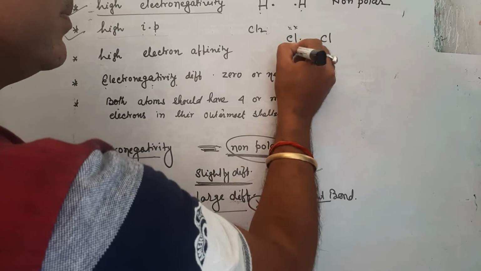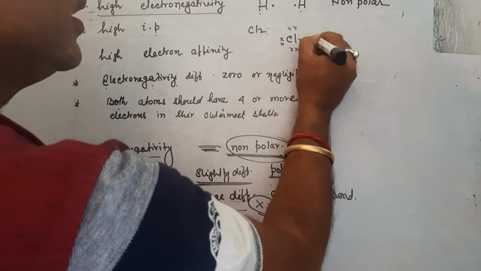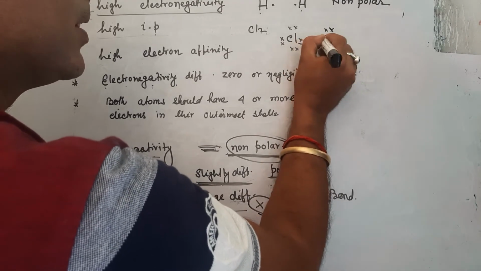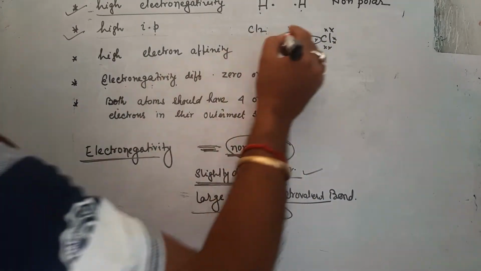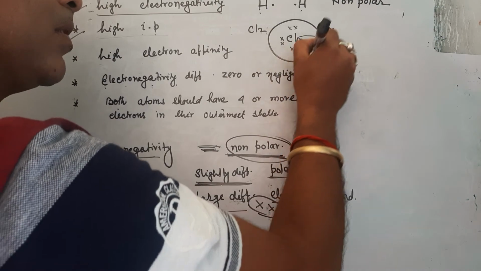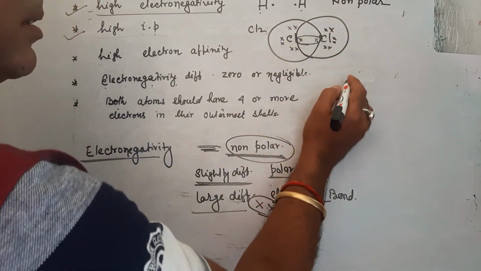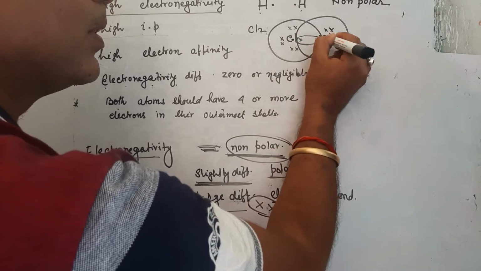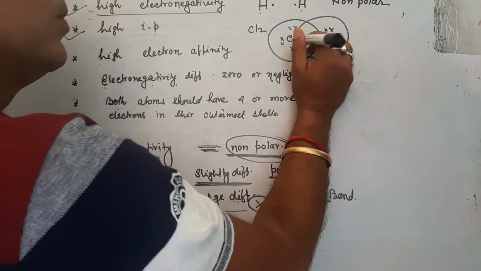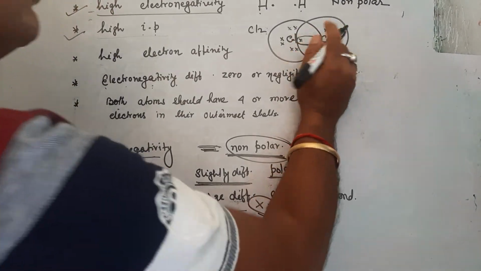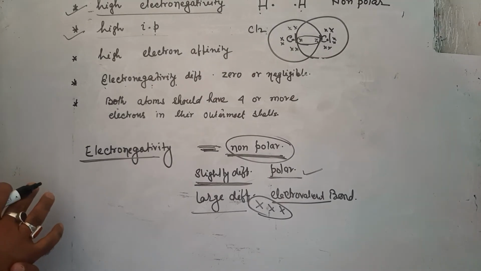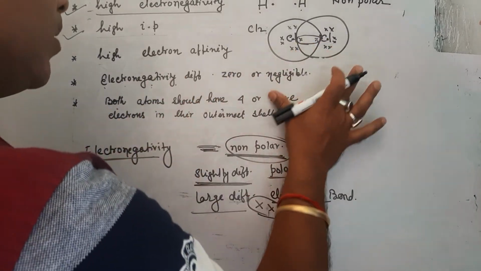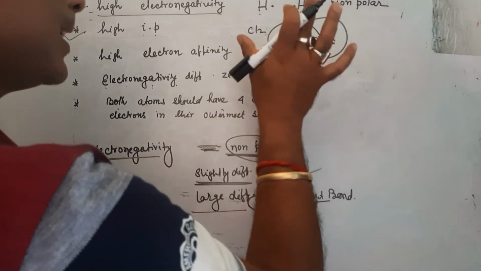So 1, 2, 3, 4, 5, 6 and 7. Here also 1, 2, 3, 4, 5, 6, 7. So they are sharing with each other. So this completes 8 electrons, and here also 8 electrons are completed. For this chlorine, suppose here is the nucleus, and for this chlorine, suppose here is the nucleus. Both of them attract or repel this electron with the same energy. Everything happens similarly. So they are non-polar because the electronegativity in both cases is the same.